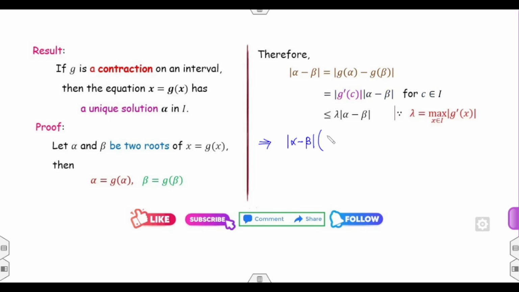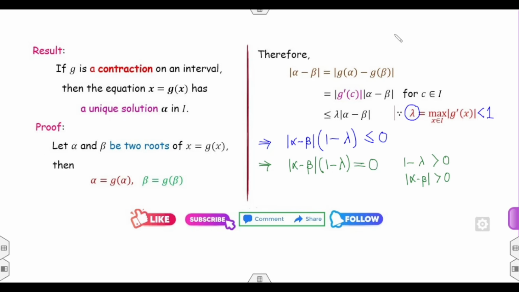Fine. Now you can write modulus of alpha minus beta. Take this to the left side. It will be modulus of alpha minus beta into (1 minus lambda) is less than or equal to 0. Now clearly, 1 minus lambda is always positive. Modulus of alpha minus beta is also non-negative, so it means modulus of alpha minus beta into (1 minus lambda) must be 0. But you can see the value of lambda is strictly less than 1. Once the value of lambda is strictly less than 1, it implies 1 minus lambda can never be 0.